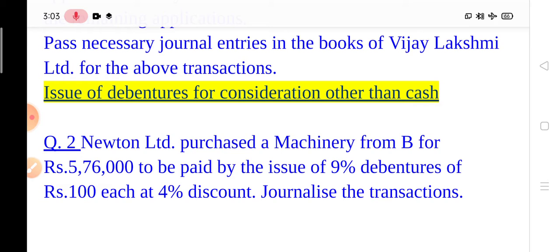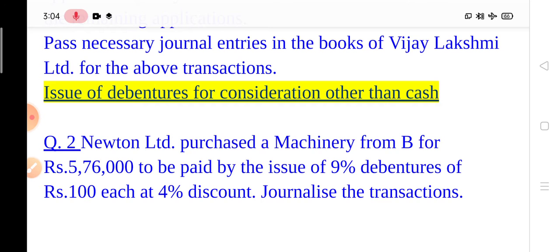Newton Limited purchased a machinery for rupees 5,76,000. So the journal entry is machinery account debit to vendor account, 5,76,000. Now next entry is for paying by the issue of debenture. So the entry is vendor account debit to debenture account, but here discount is given, so discount you have to write down on the debit side. So vendor account debit, discount on issue of debenture account debit, to 9% debenture account. This is the second entry.